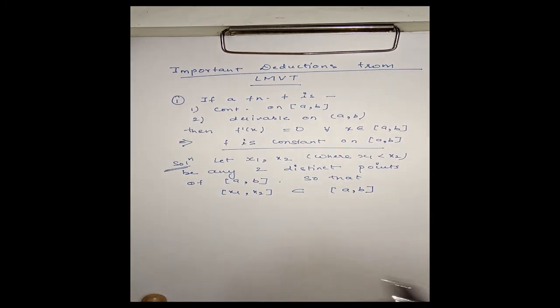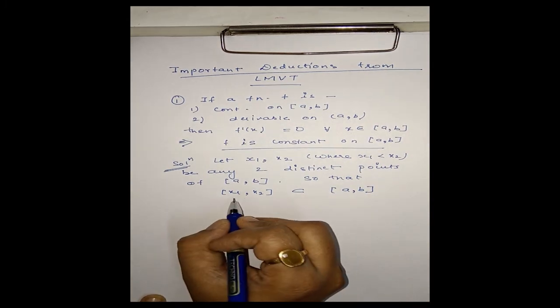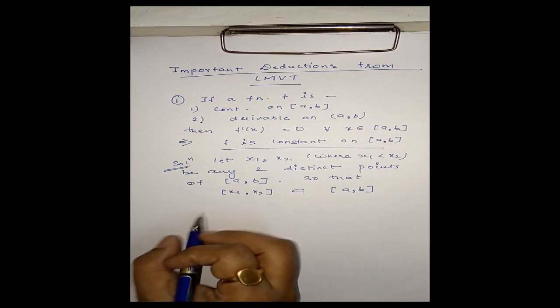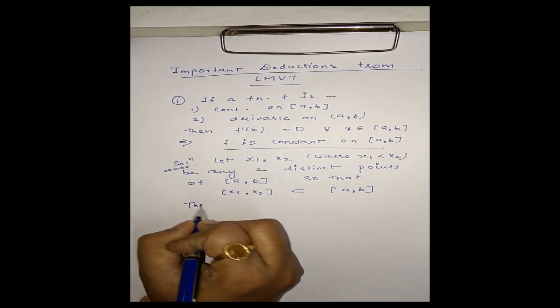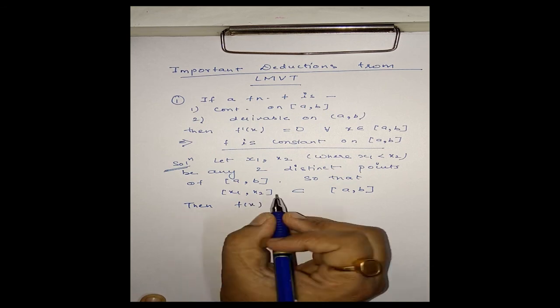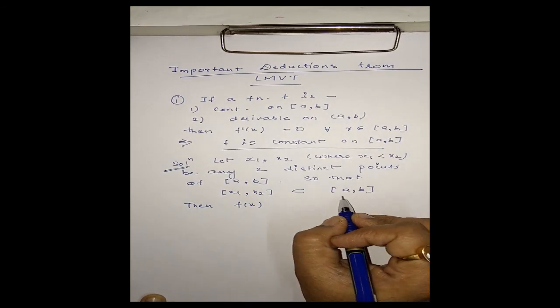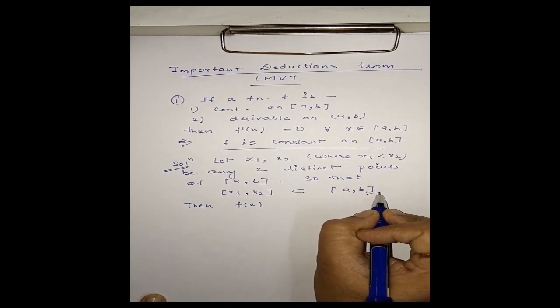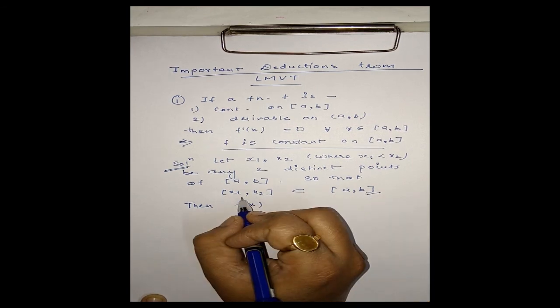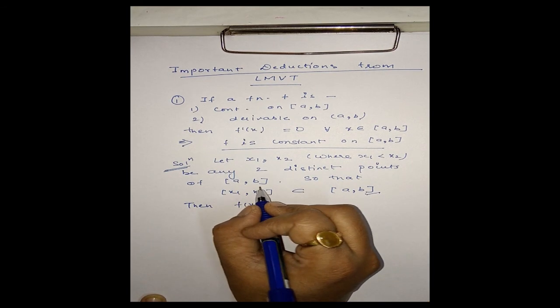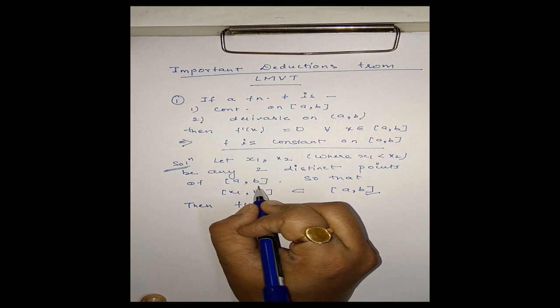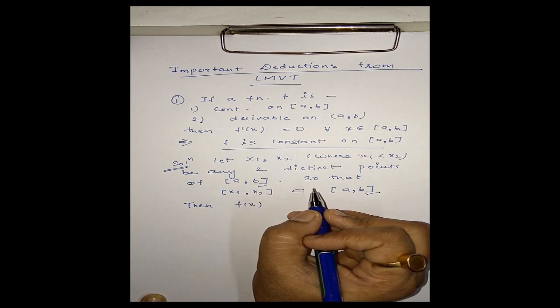Now we consider our f(x) in this interval. Since f(x) satisfies the conditions of Lagrange's mean value theorem in the interval [a, b], it will satisfy it in the subset interval also.